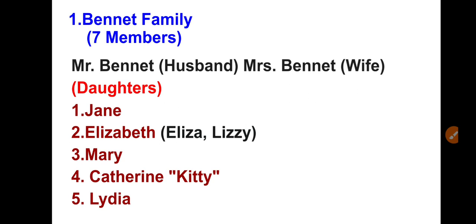So again, let me tell you that the Bennet family has 7 members. Husband and wife, Mr. Bennet and Mrs. Bennet. Mr. Bennet is an intelligent fellow. Mrs. Bennet is a very weird kind of lady, and they have 5 daughters: Jane, Elizabeth, sometimes known as Lizzie, then the middle daughter Mary, then Catherine, also known as Kitty, and then Lydia. These are the 5 daughters. Jane and Elizabeth are discussed much in the novel, Mary very little, then Lydia is discussed.